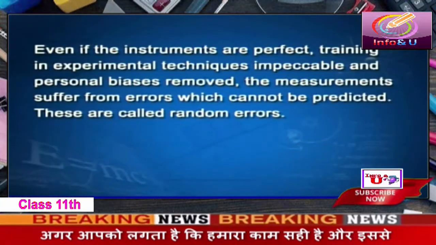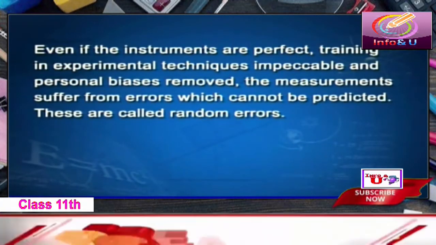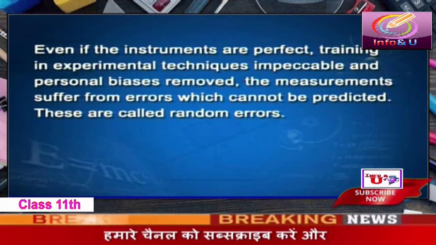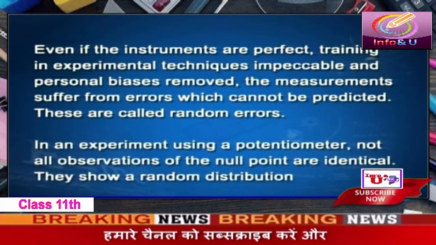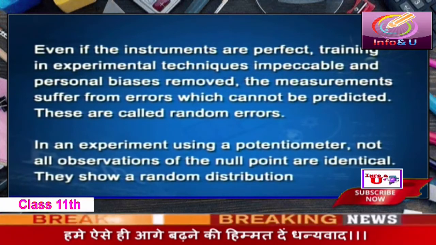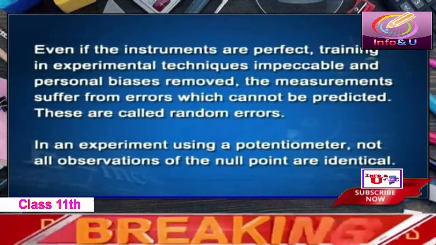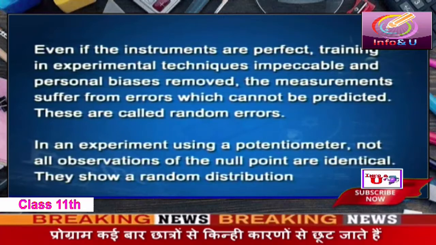The measurements can still suffer from errors, and these are random errors, and these cannot be predicted. In an experiment using potentiometer, you read the null point, but all the null points are not identical. Sometimes the null point is lower than the previous value, sometimes the null point is higher than the previous value. They show a random distribution.